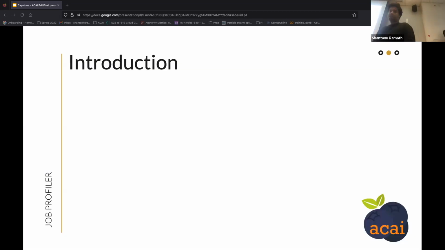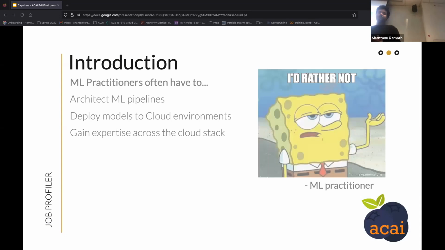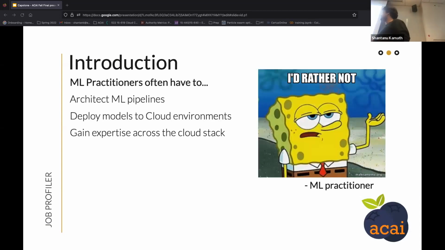So currently, ML practitioners that are building large-scale solutions and production-grade models need to involve themselves in the nitty-gritties of cloud development. So this involves developing pipelines, maintaining and deploying models, and also gaining expertise about the different cloud stacks and understanding the different components so they can better leverage resources and stay within their budgets.